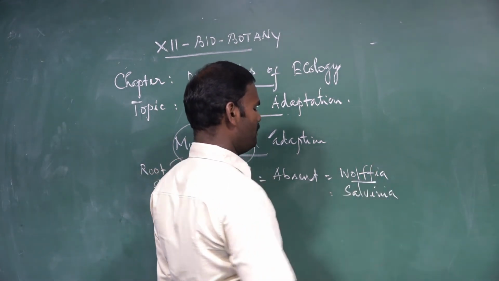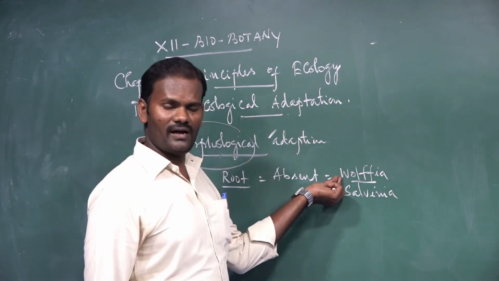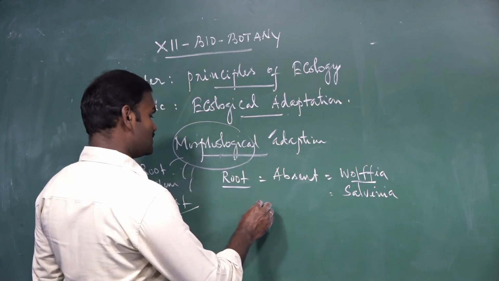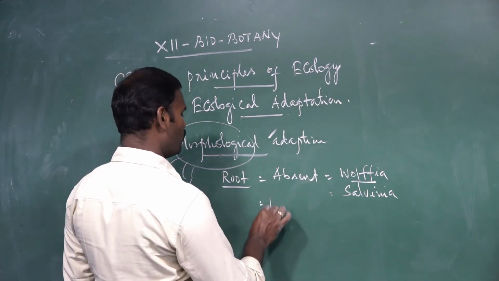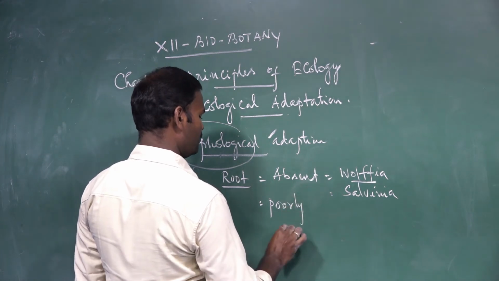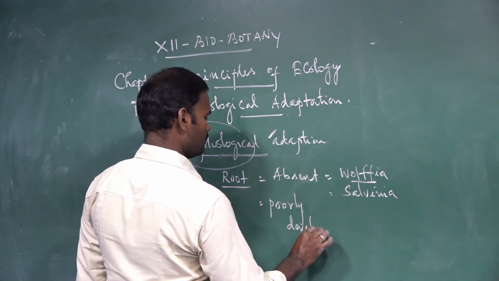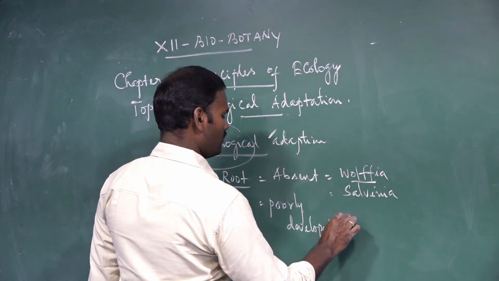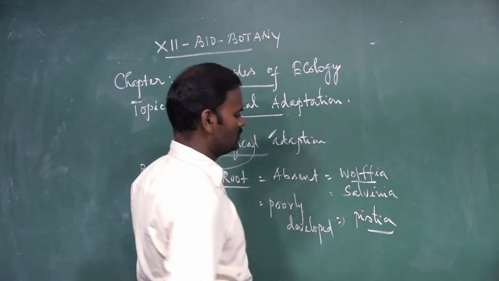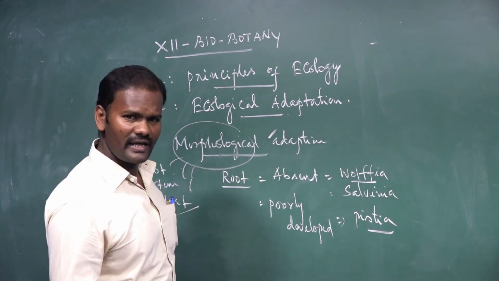Wolffia is the smallest flowering plant; the root system is totally absent. But in some species, the root system is poorly developed. For example, Pistia.